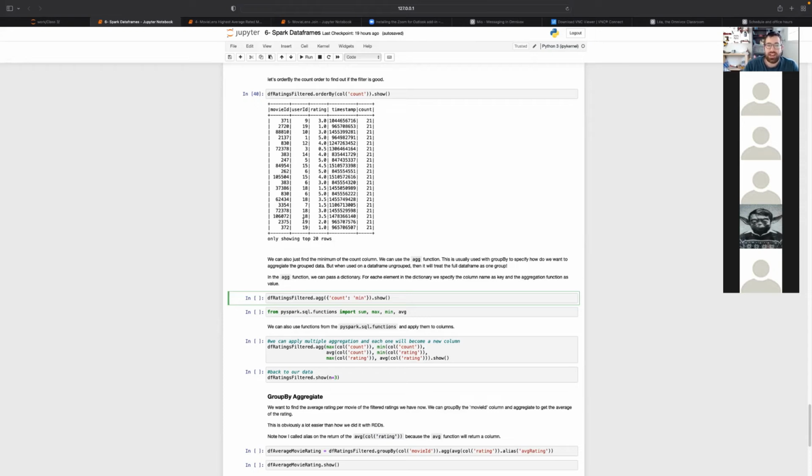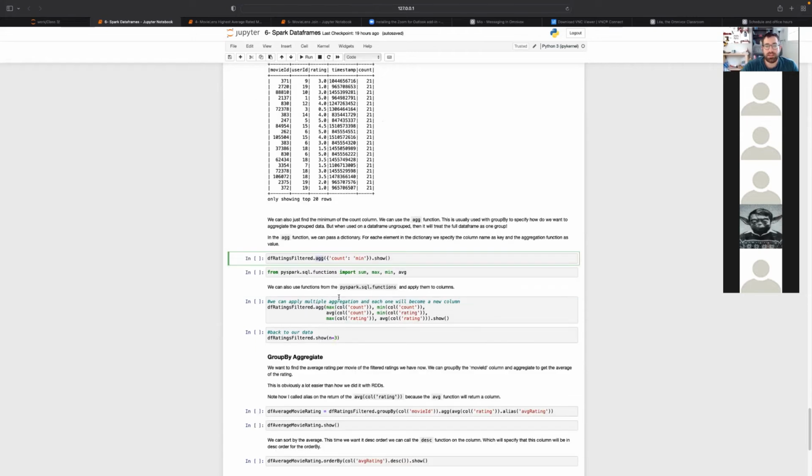So when you apply aggregate on a data frame without group by, it's just going to aggregate the whole thing as one group, which is kind of similar to reduce. But we're not dealing with reduce. We're dealing with structured data in which you can aggregate on a specific column to get some specific result. So what we have here is this ratings filtered, which is all the ratings with the count as an added column, filtered to have the ratings of movies that have more than 20 ratings.